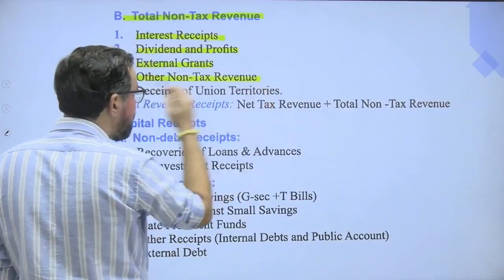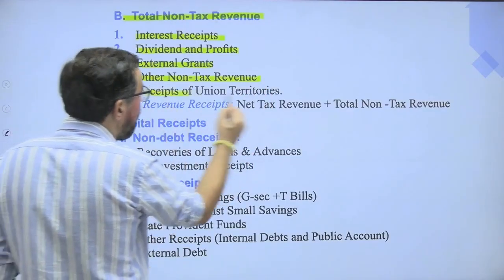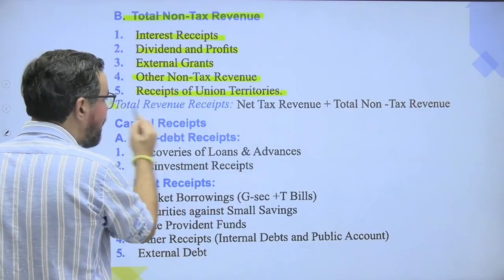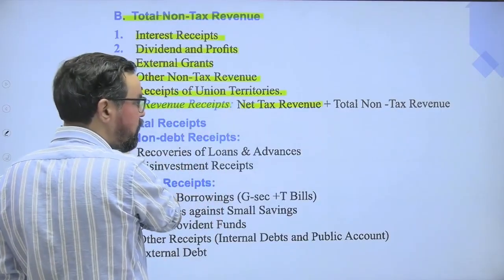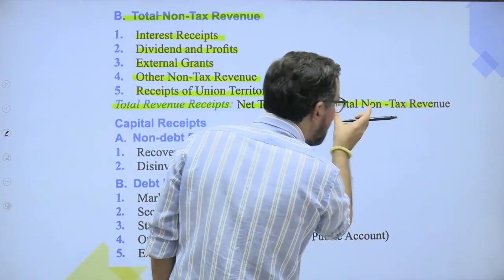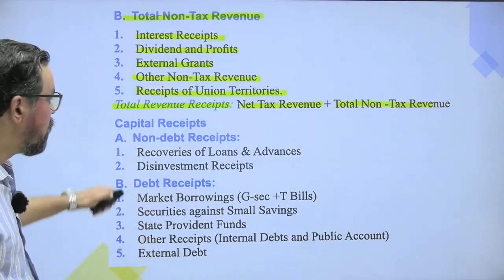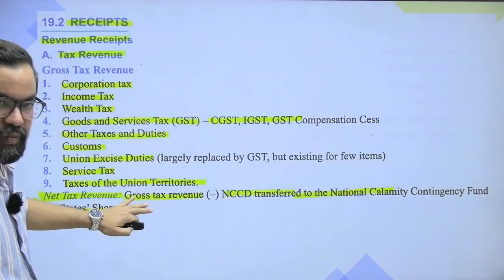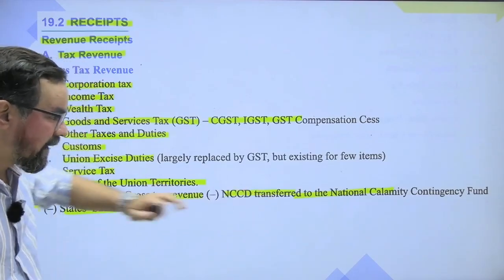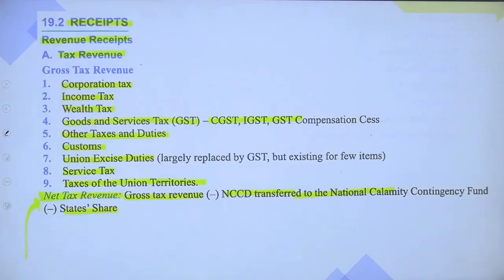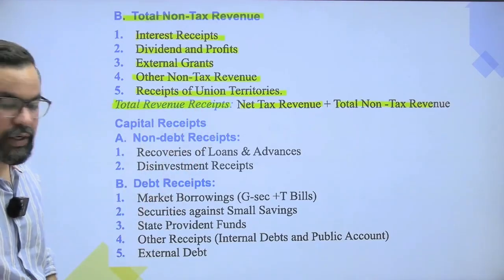Other non-tax revenue includes penalties and such imposed by the government, and receipt of union territories. Total revenue receipt is now net tax revenue, which we calculated previously, plus total non-tax revenue, so we add these. Net tax revenue was gross tax revenue minus transfer to national calamity contingency funds and state shares. After adding these, we reach the total revenue receipt, right?